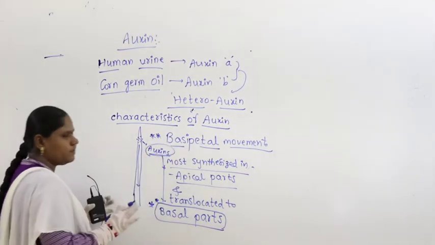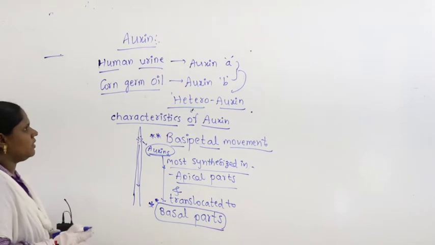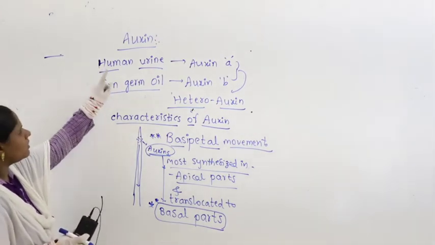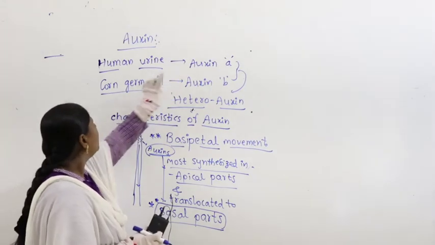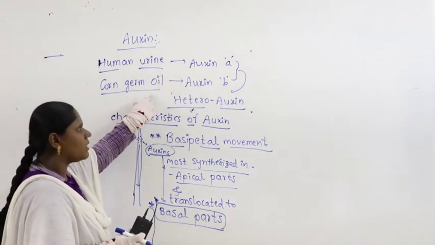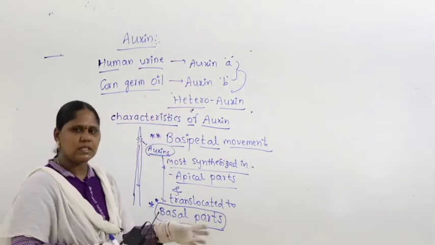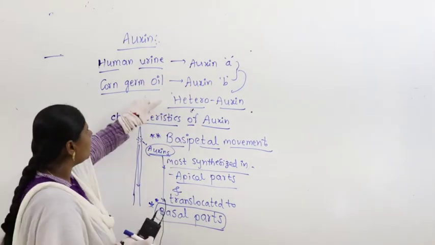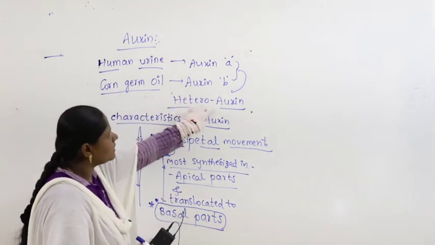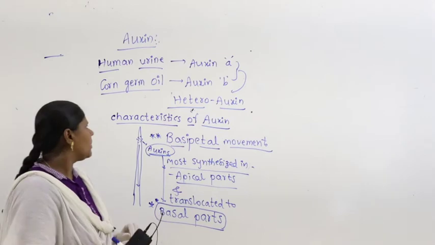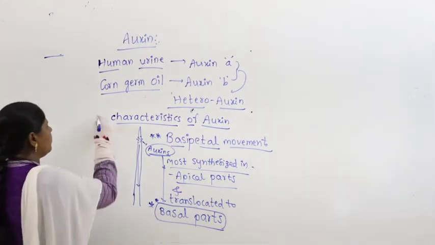I repeat again. Listen carefully. Auxin is also extracted from human urine. It is referred to as auxin A. From corn germ oil, they also extracted what is called auxin B. So auxin exists in different forms. So they started calling this heteroauxin. So let us talk about the characteristics of auxin.